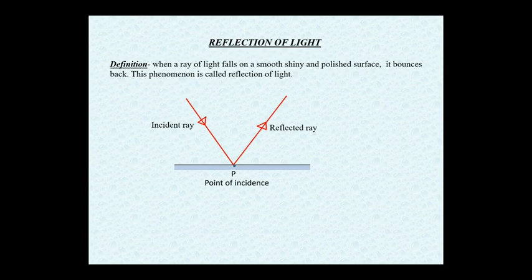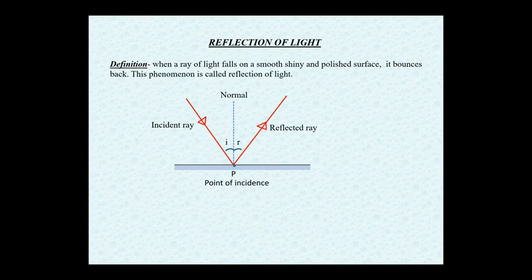Now what we do, we draw a perpendicular line at the point of incidence, and perpendicular to what? Perpendicular to the surface of reflection at the point of incidence. This perpendicular line is called normal. We define an angle between the incident ray and the normal. This angle is called angle of incidence and represented by i. Another angle which is made between the reflected ray and the normal is called angle of reflection. So this is the complete diagram to represent reflection of light.